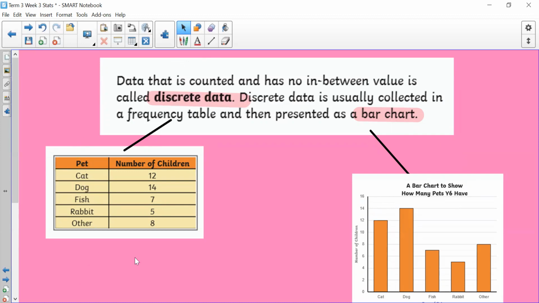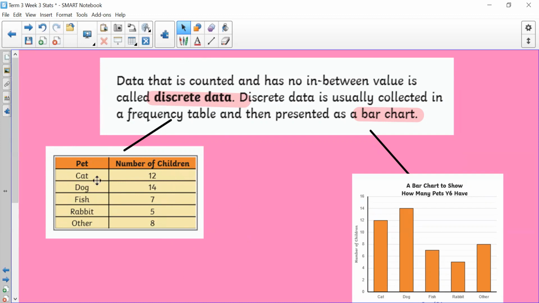So here is an example of a frequency table. Another example of a frequency table is a tally chart because it shows us how many we have. So this is discrete data because it is data that has been counted, information that has been counted.